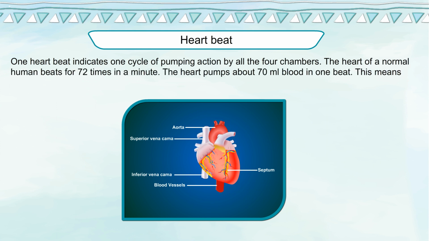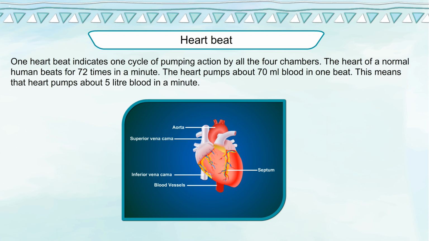The heart of a normal human beats 72 times in a minute. The heart pumps about 70 milliliters of blood in one beat. This means that the heart pumps about 5 liters of blood in a minute.